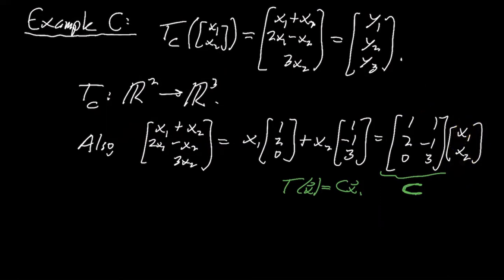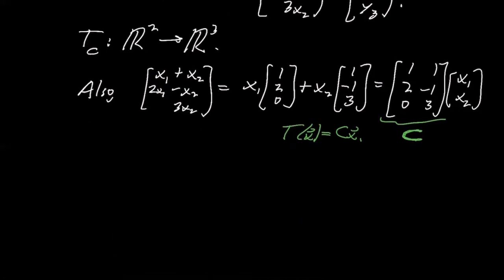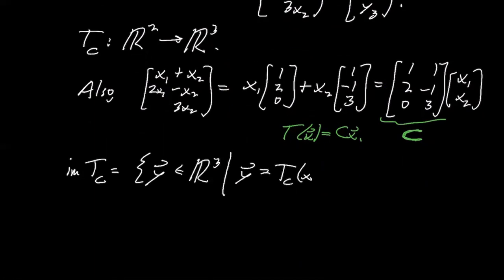Now, what about the image? Well, in some ways, I claim we just sort of answered it. There's a nice way to say the image, because by rewriting things this way, you can actually see something kind of nice here. The image of T sub C, remember we gave this definition, right? It's the set of all y in R3, because that's the codomain, such that y equals T sub C of x for some x in R2.